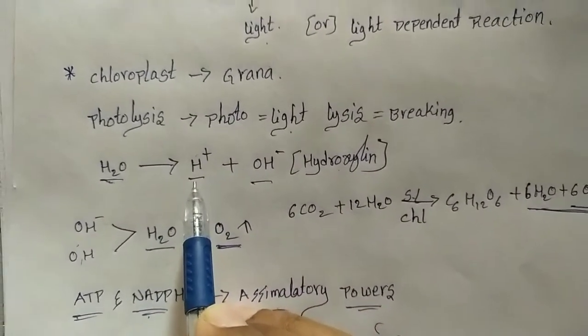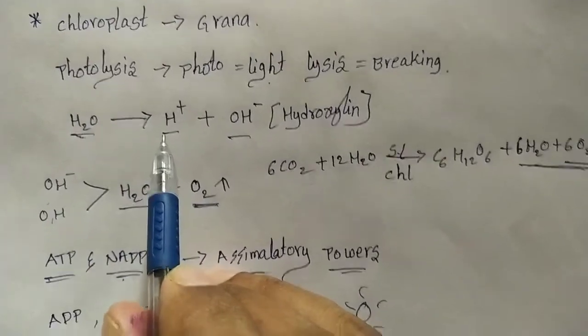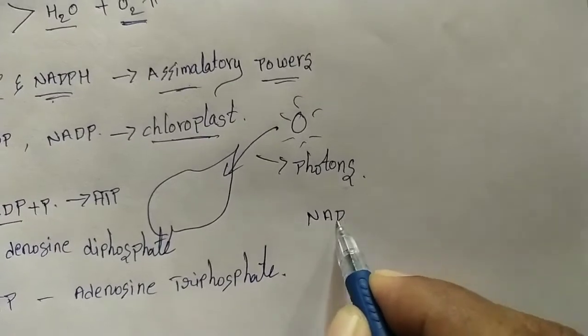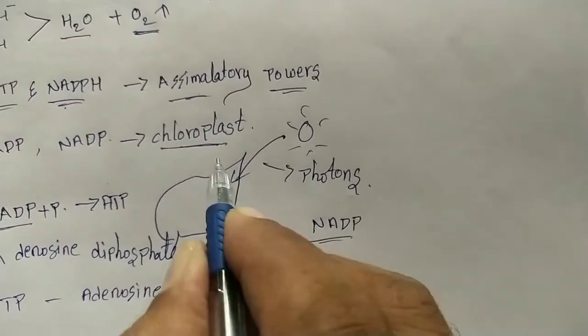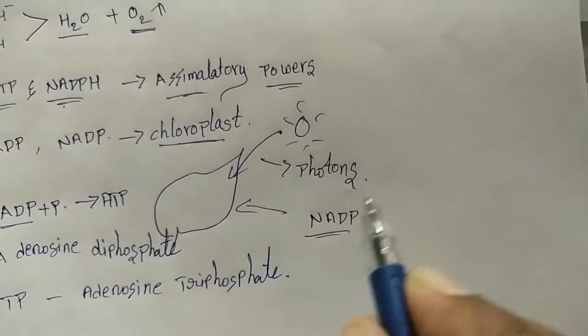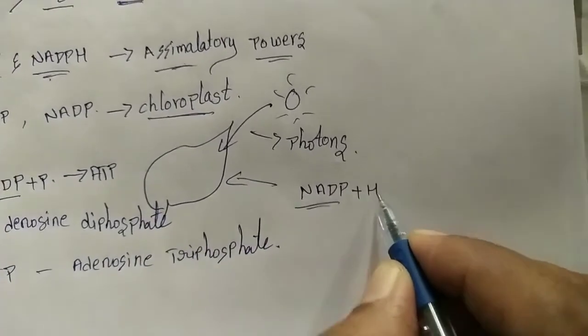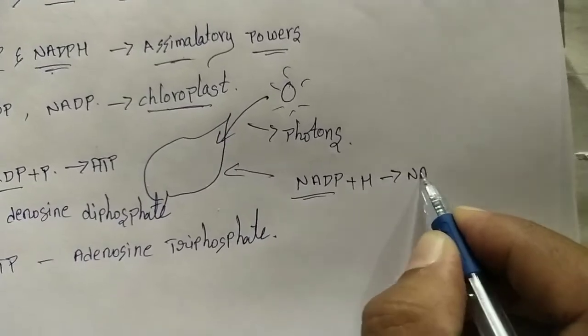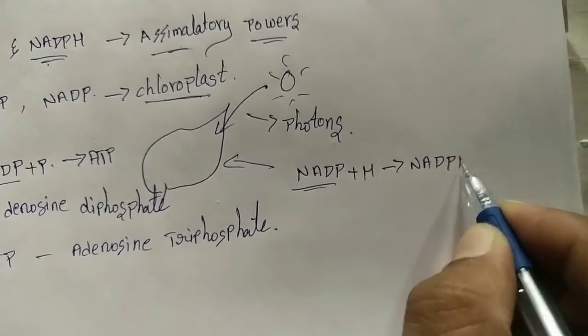And here in photolysis, hydrogen ions will be produced. NADP is present in the chloroplast, in a leaf. This hydrogen ion will be added to it and it will be converted into NADPH.